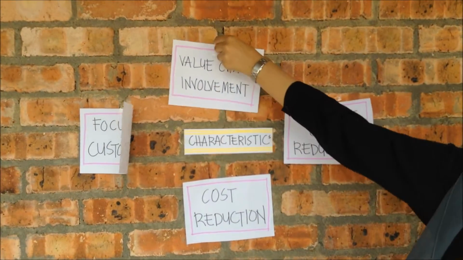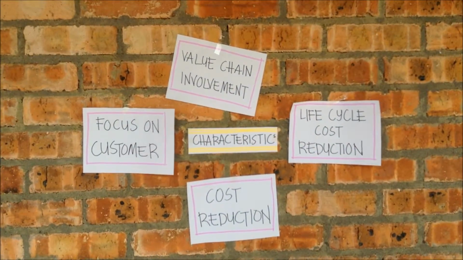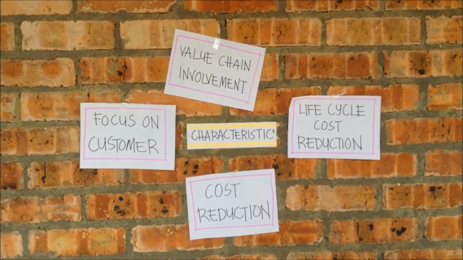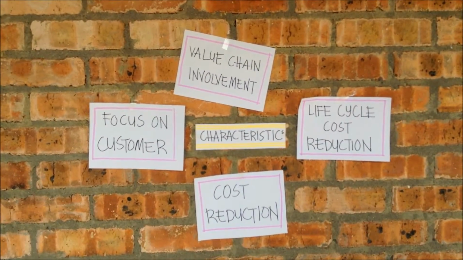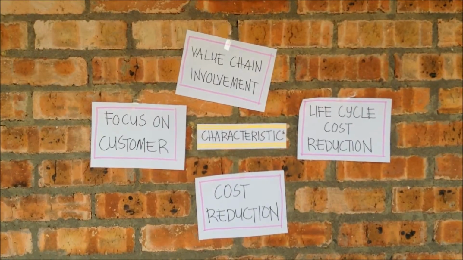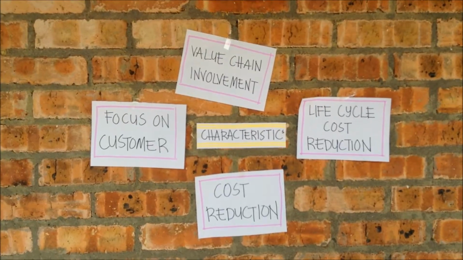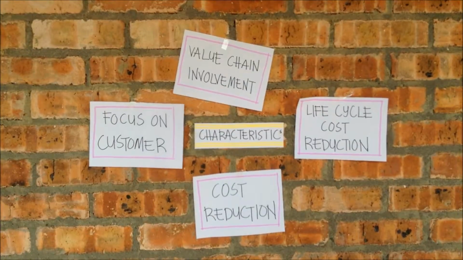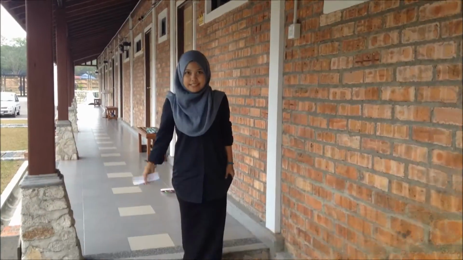Lastly, target costing also involves the whole value of the supply chain, whereby it provides a framework by encouraging the focus on the whole supply chain. It gives an effect for the whole system approach. This is very important where a high proportion of the total cost of a product is in the purchase of raw materials and components. The target costing objective cannot be achieved if there is no involvement from the supplier. Working with the company's supply chain is important because we can identify opportunities to save cost while producing the product.